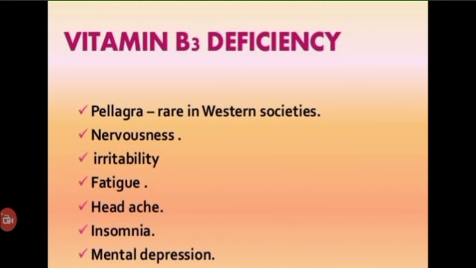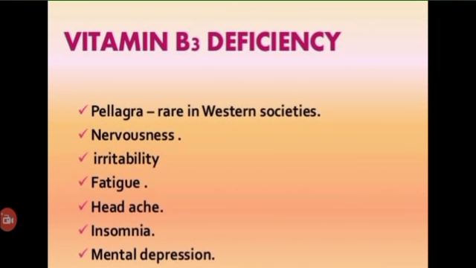Now coming to deficiency symptoms, which result in pellagra, that is, rough skin. The disease pellagra involves the skin, gastrointestinal tract and central nervous system. The symptoms of pellagra are commonly referred to as the 3 Ds. The disease progresses in order: dermatitis on the skin, diarrhea in the gastrointestinal tract, and then dementia. If it is not treated, it may lead to death.